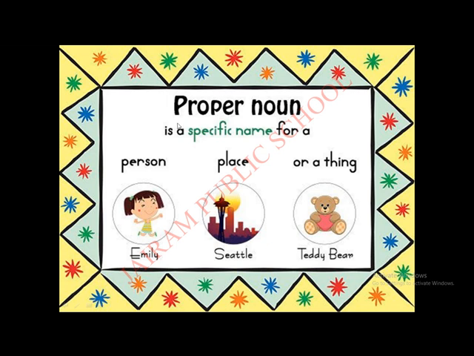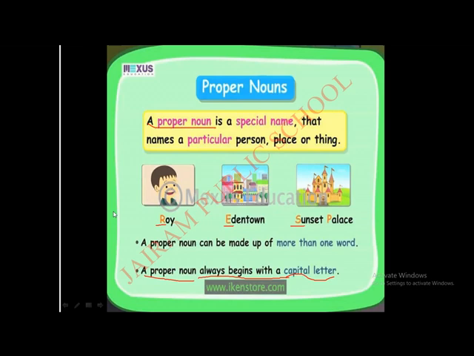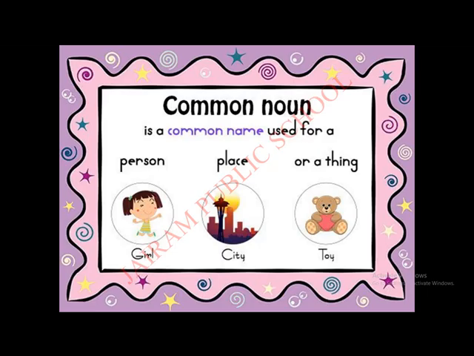See, again I'll tell you, a proper noun is a specific name for a person, place or a thing. There we just saw she is a girl, no? But here they have mentioned Emily. In the previous common noun we saw girl. She is just a girl. This is just a city and this is just a toy they have mentioned. They don't mention any names. This is a common noun.